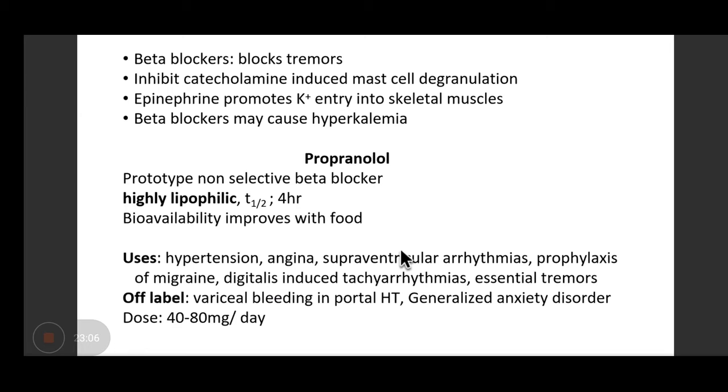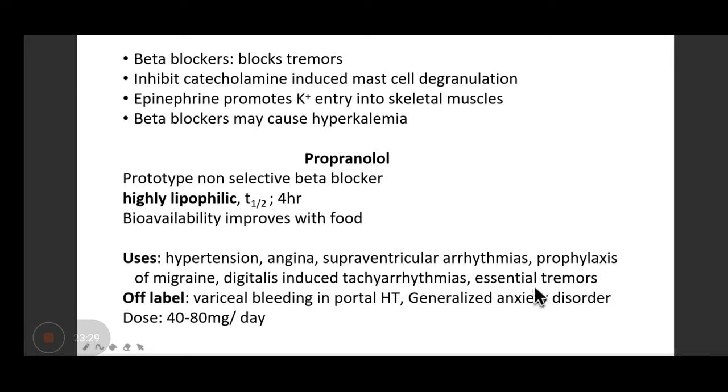Propranolol, you must have read in pharmacology, so I won't go into the detail. It is a non-selective beta blocker which has a good lipid solubility. Half-life is around 4 hours. So it can be used, but nowadays since we have got selective ones, we don't use these drugs. In arrhythmias and prophylaxis of migraine, yes, it is still being prescribed.